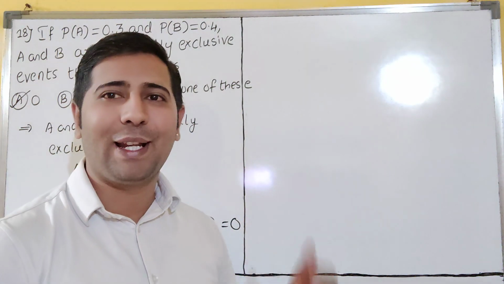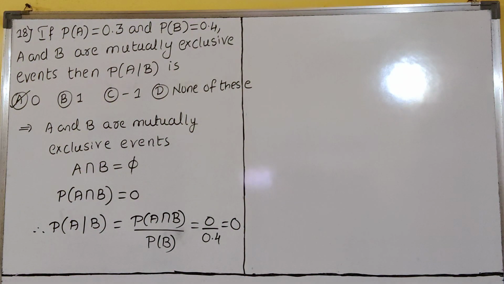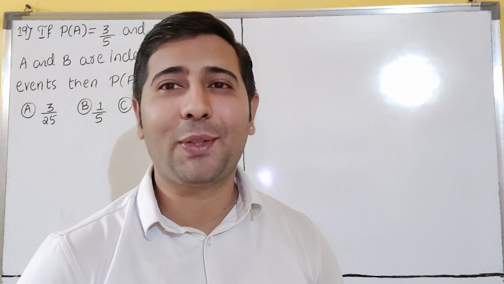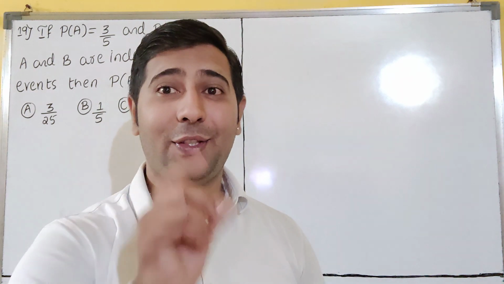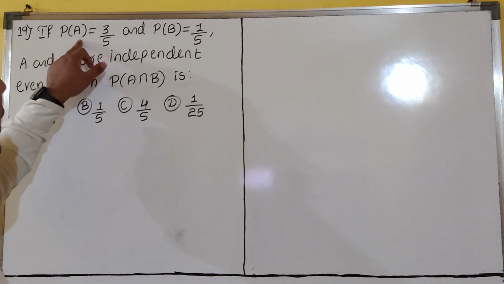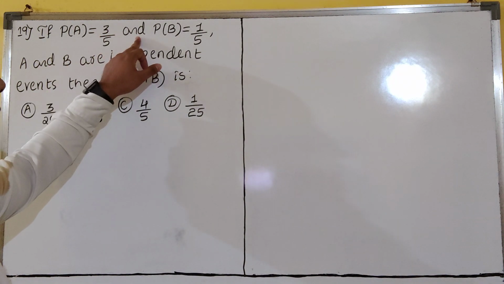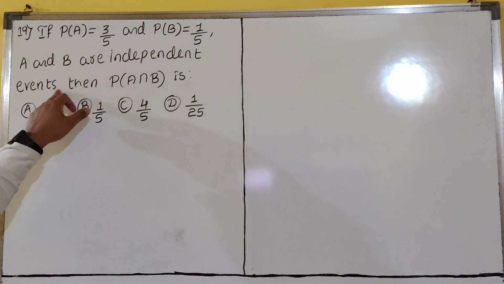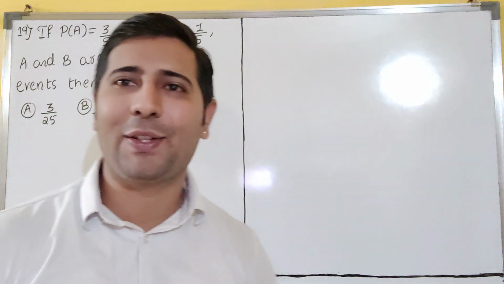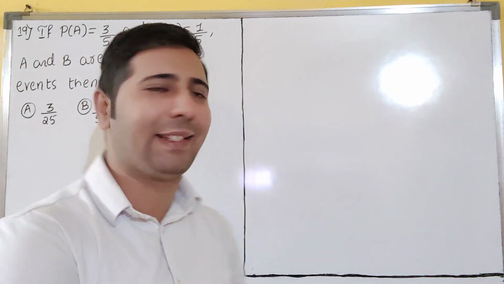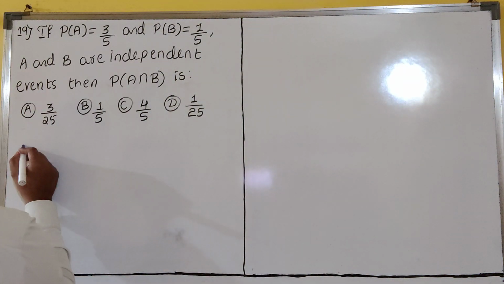So we'll go for the next question. Please copy this. We'll see the next question, dear students. This question is really a halwa question. Jamun question also you can say. Very sweet question. So if P of A is equal to 3 by 5 and P of B is equal to 1 by 5, A and B are independent events, then P of A intersection B is what? Really a very good question, dear students. Really we can enjoy this one.